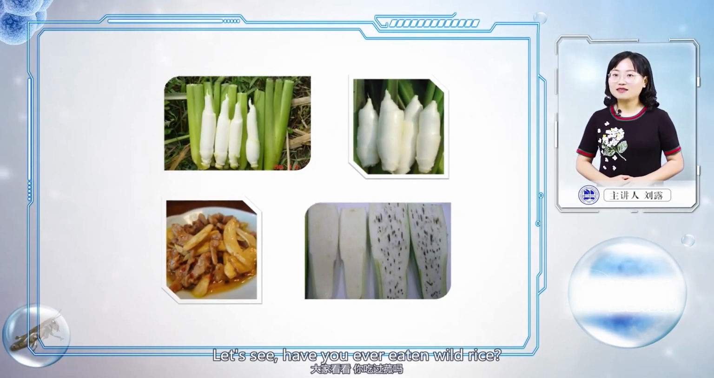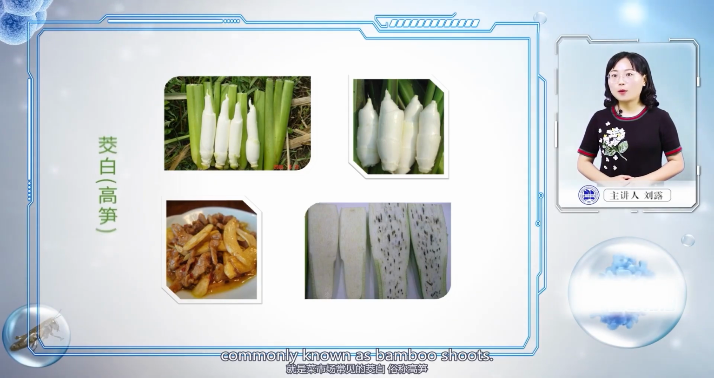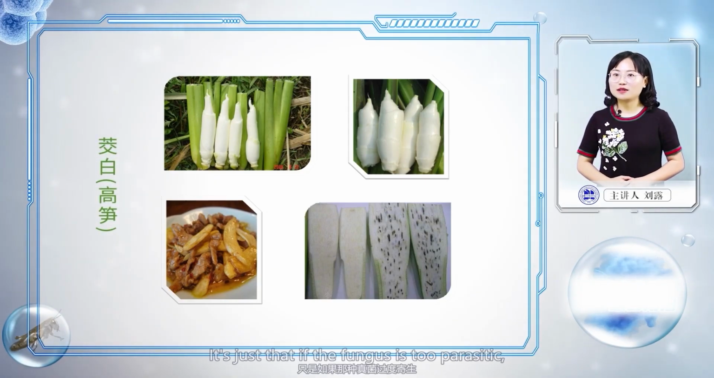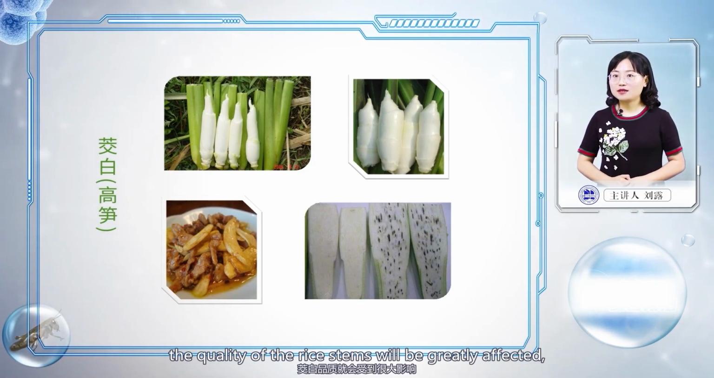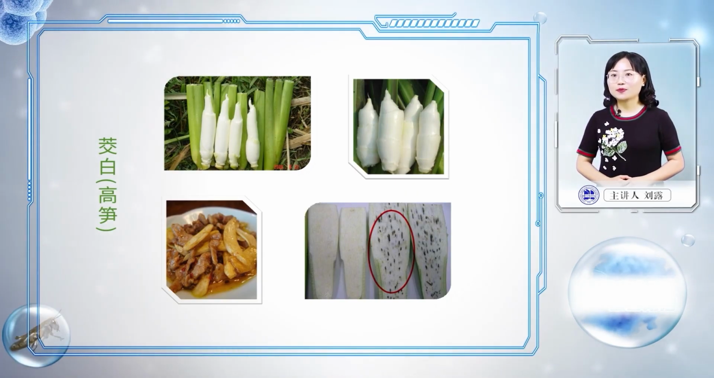Let's see, have you ever eaten wild rice? Now it has a new name. It is water bamboo, a common vegetable in markets, commonly known as bamboo shoots. It's just that if the fungus is too parasitic, the quality of the stems will be greatly affected. For example, if it's black inside like this, it's no longer edible.